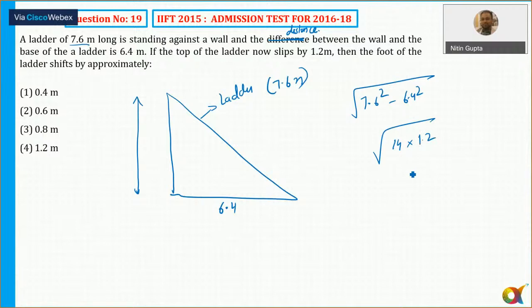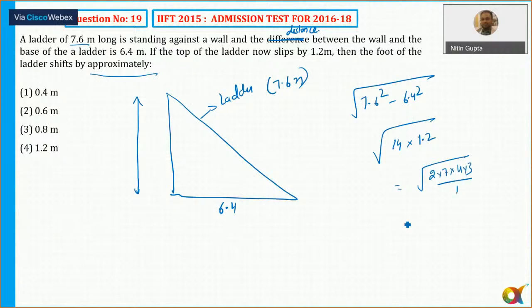So that is 14 into 1.2, and you can find its approximate value, because I need to find it approximately here. So 14 into 1.2, or I can say 14 into 12 by 10, isn't it?